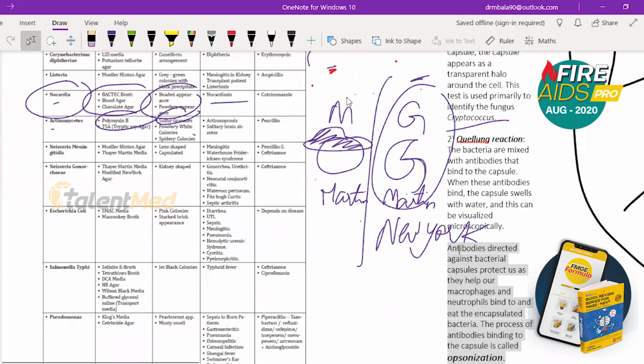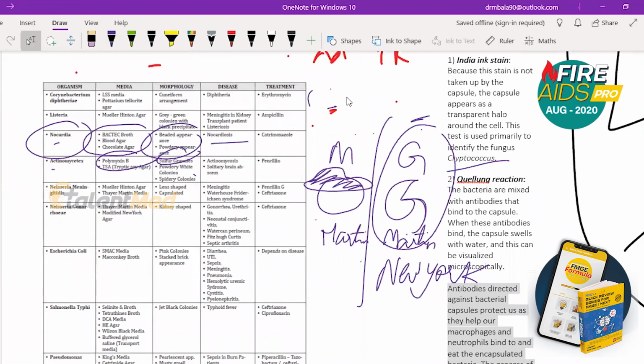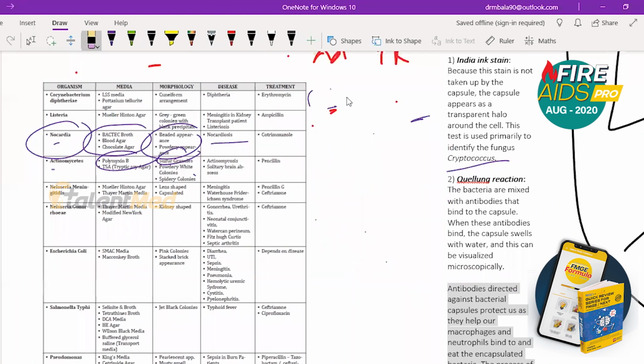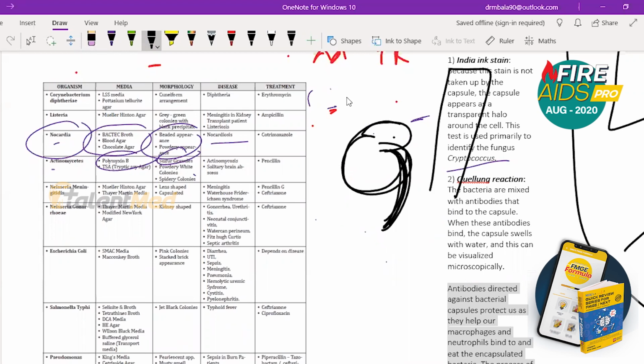I'm just going to draw the gonorrhea guy. This guy's face looks like a kidney. So you can imagine a kidney. This guy is kidney shaped. This kidney shaped guy is from New York. So I'm drawing buildings nearby. So this guy is from New York City.